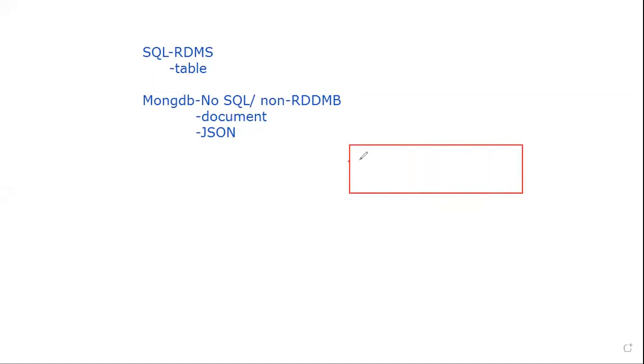When I'm storing data, it is stored in a table format, isn't it? For the first record, I have all five pieces of information, so I store five. For the second record, I have only three, and the remaining two places have to be stored with null values. I can't leave the value empty. Even though I don't have a value, I'm supposed to place a null value. That is mandatory.